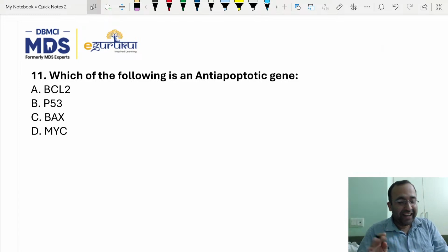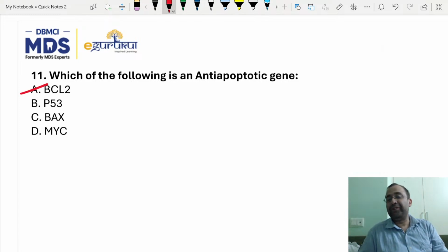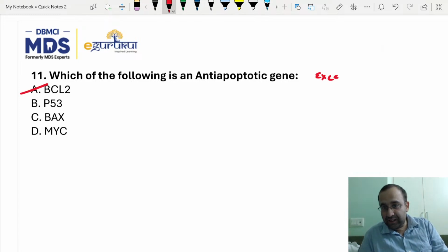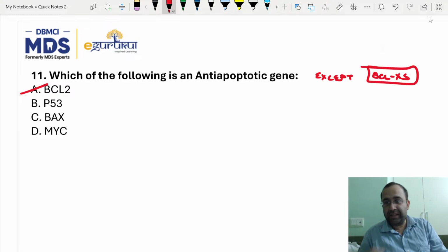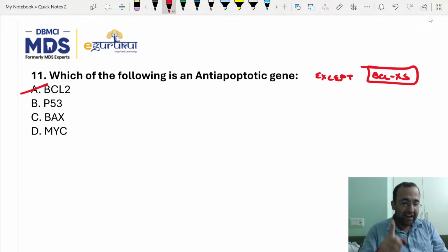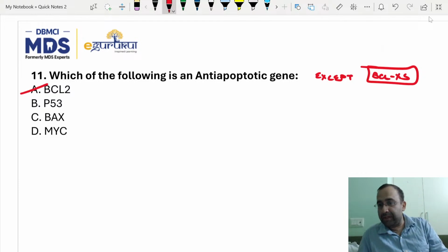Which is anti-apoptotic? Any protein with L in it is anti-apoptotic, except BCL excess. So any protein with L is anti-apoptotic except BCL excess, which is pro-apoptotic.